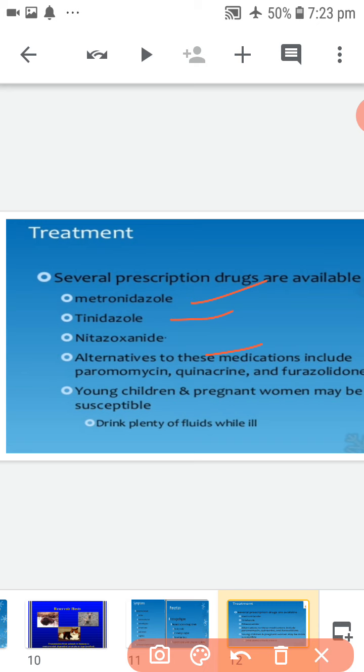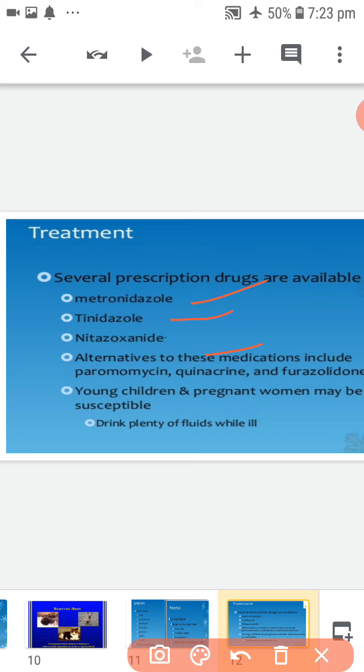Metronidazole 200 mg orally thrice daily after food for 5 to 7 days. The next drug is tinidazole 150 milligrams orally thrice daily after food for 5 to 7 days. Next, furazolidone is another option, but it is mutagenic and carcinogenic.